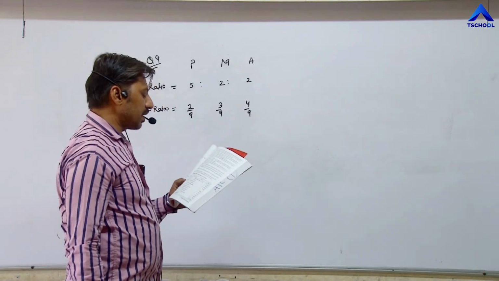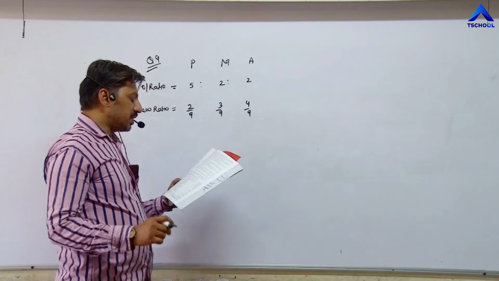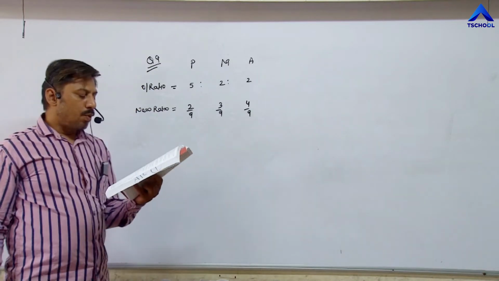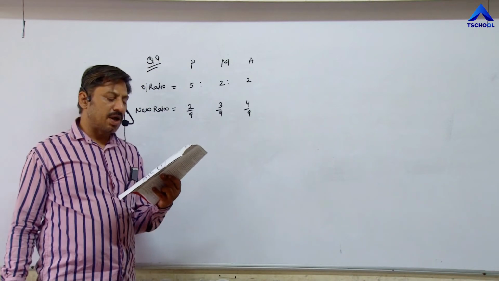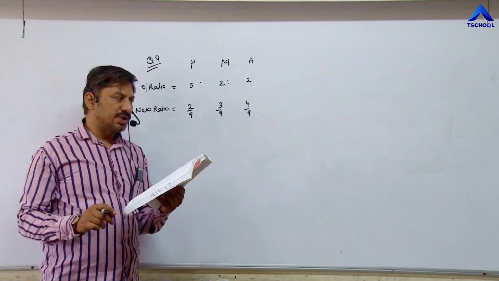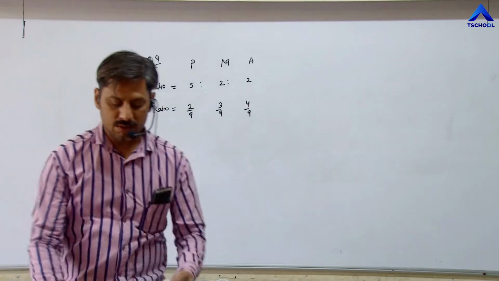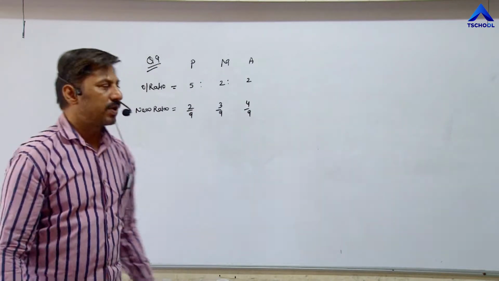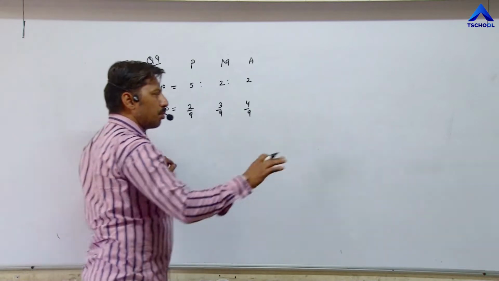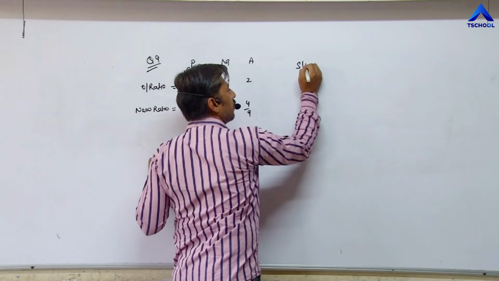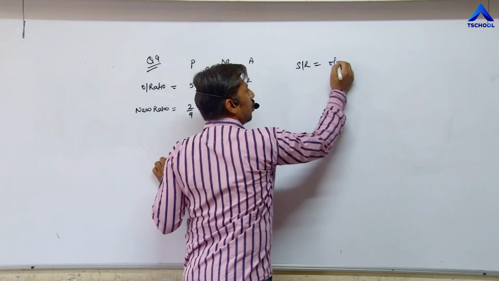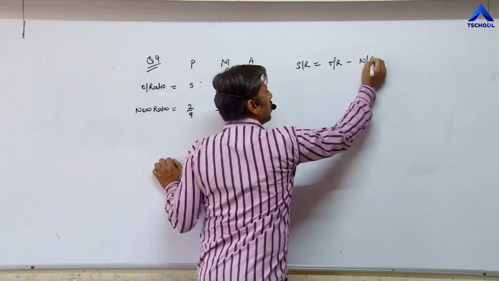In this question we have to calculate the sacrificing ratio, that is, what sacrifice has been made by which partner using the sacrificing formula, which is old ratio minus new ratio.